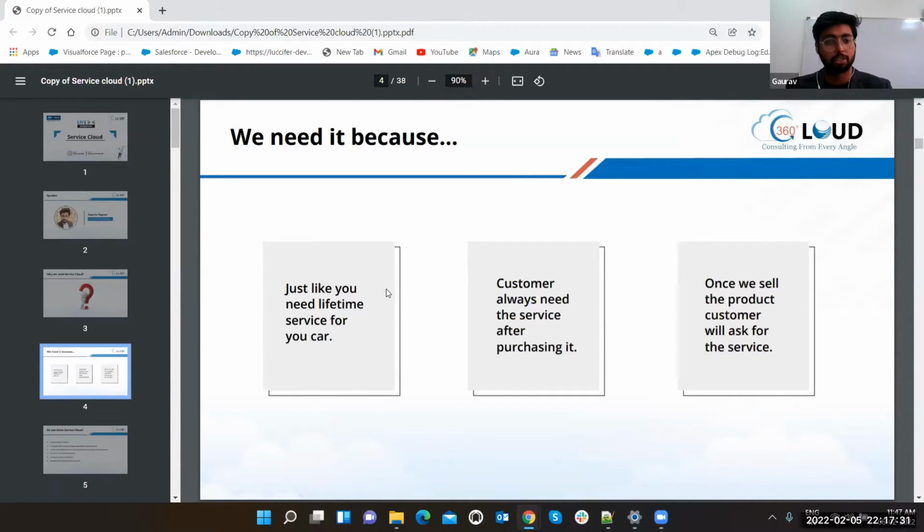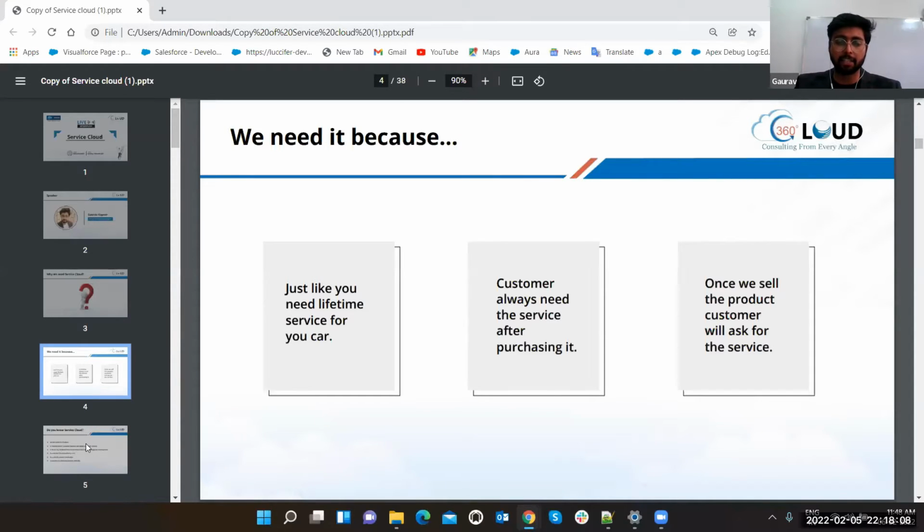Just after Sales Cloud, some of the guys were asking questions to Ms. Khyati and Mr. Anand. That is the service which they are providing, right? Once we sell the product, the customer will ask for service. That's why we need service. After we sell anything through Sales Cloud, you have to provide the service. Now that doesn't mean if you bought something to eat and you have eaten it and after that you ask for service, that is a negative case. But yes, you need a service after selling a product.